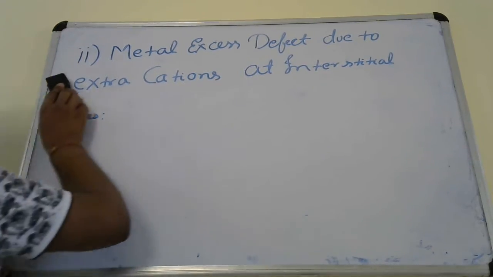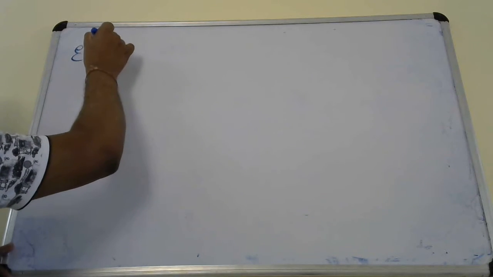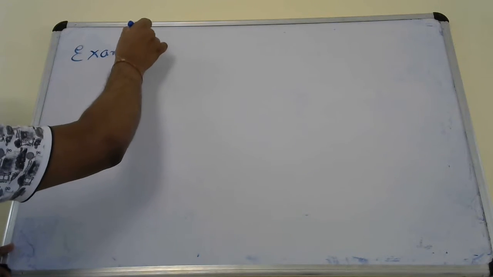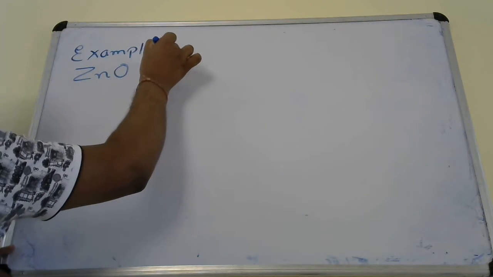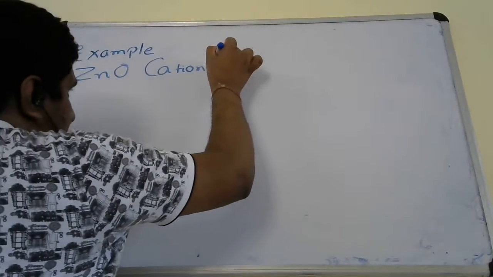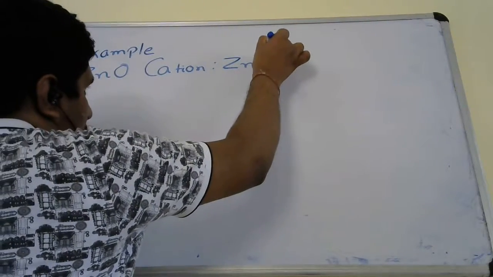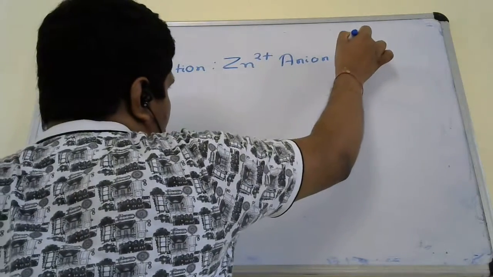The heading will remain the same: metal excess defect due to extra cations at interstitial site. Now let us take the ionic solid zinc oxide, where the cation is Zn2+ and the anion is O2-.